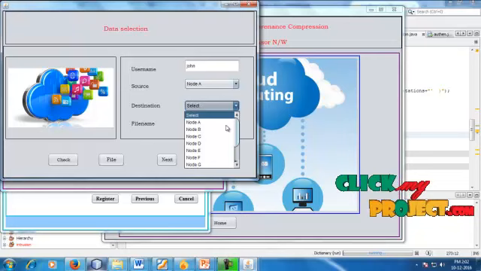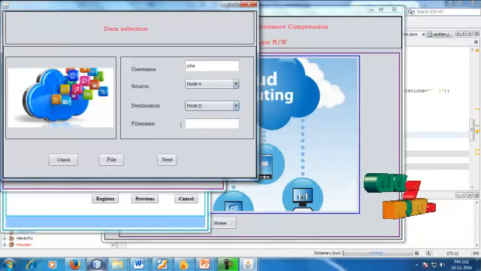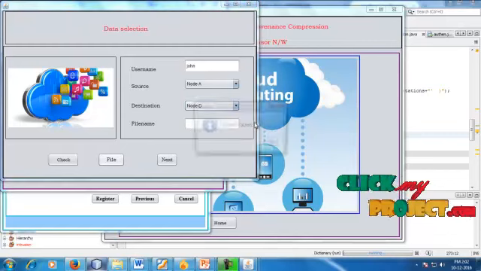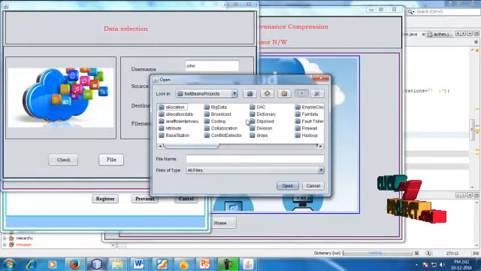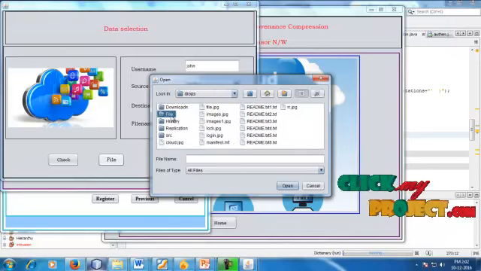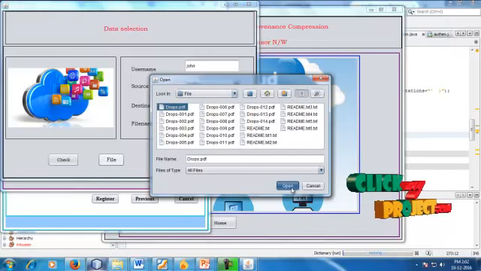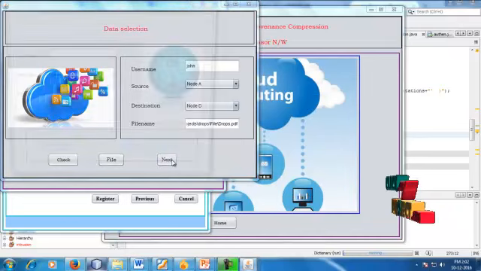For node A to node D is the source and destination. So here the file chooser is choosing particular records. So this is our record for the drops file as drops.pdf. This is our file. So let's go for next.